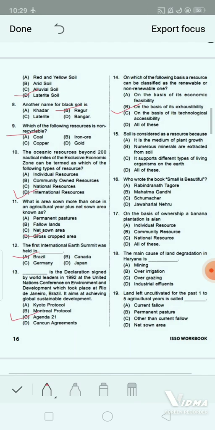Yes, option D is the correct answer. All of these, right? Next question.